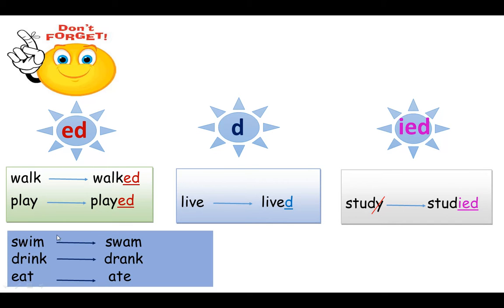Also, we said before that we have some irregular verbs, or naughty verbs, that don't follow the rule. They don't take ed or ied. They change completely. For example, swim, swam; drink, drank; eat, ate.